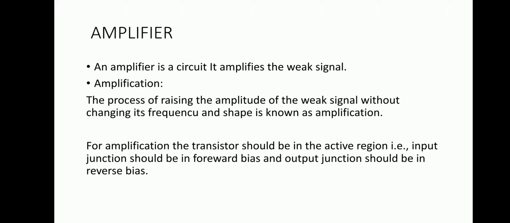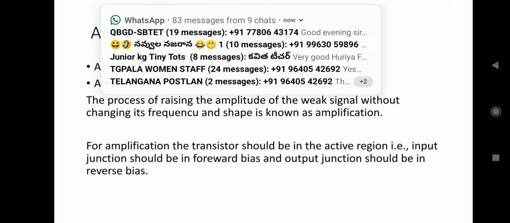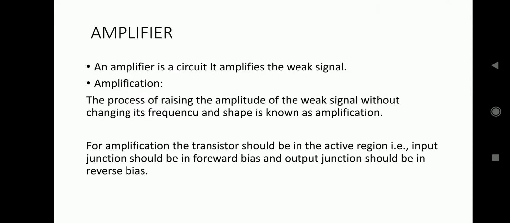If the input junction is forward biased and the output junction is reverse biased, then the transistor is in the active region. And if both the input and output junctions are reverse biased, then the transistor is in the cutoff region.